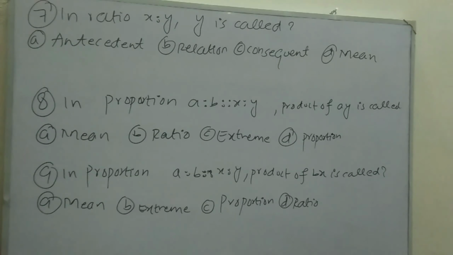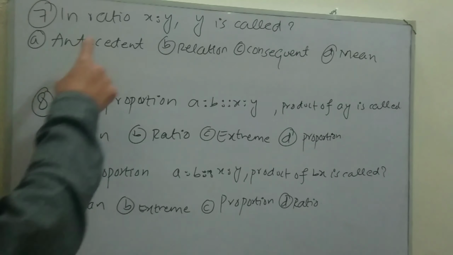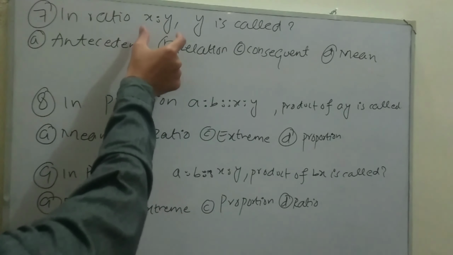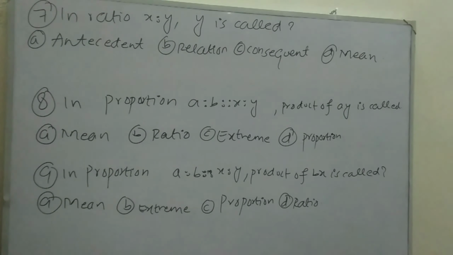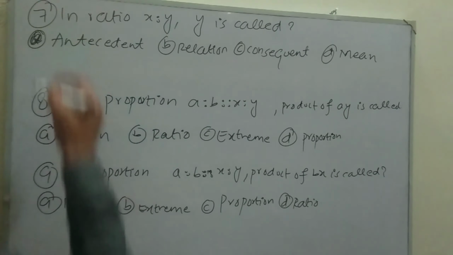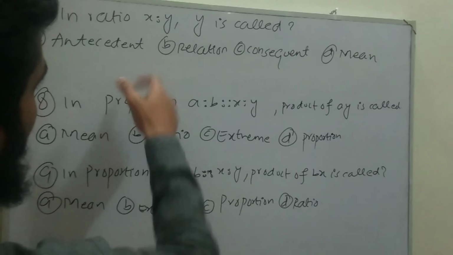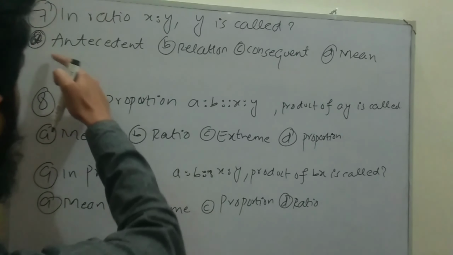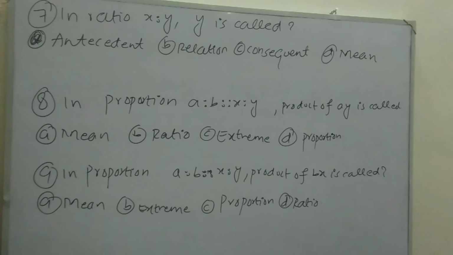Move to MCQ number 7, 8 and 9. MCQ 7 tells that in the ratio x ratio y, y is called, remember in the ratio x y, y is called an antecedent, and x will be called consequent because it is the first value, so the first value is called consequent, while the second value y is called antecedent. So the correct option in this case is antecedent.